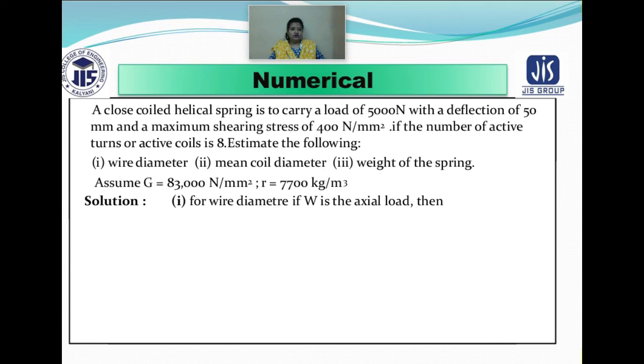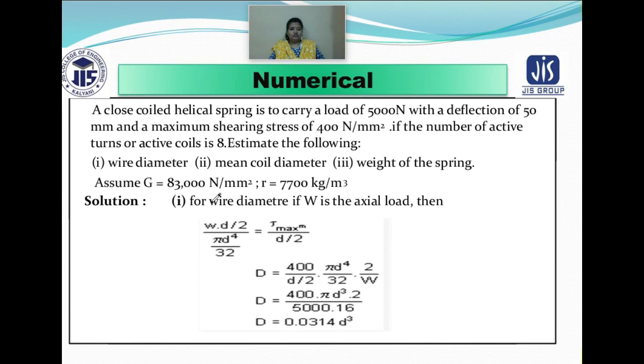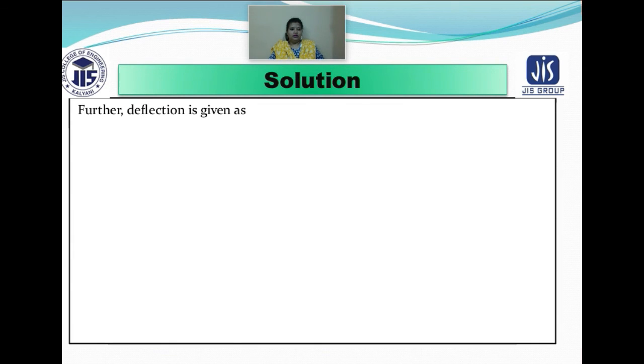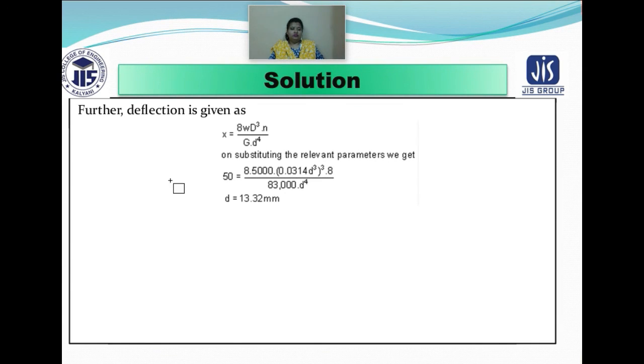Then the solution is just simple. If you need to calculate the wire diameter, then you have to go with this particular formula, which is W into D by 2 by pi d to the power 4 by 32 is equal to tau max by d by 2. And here you have got the diameter value also. Now for deflection, you know that delta is equal to 8 into W D cube into n by capital G into d to the power 4.